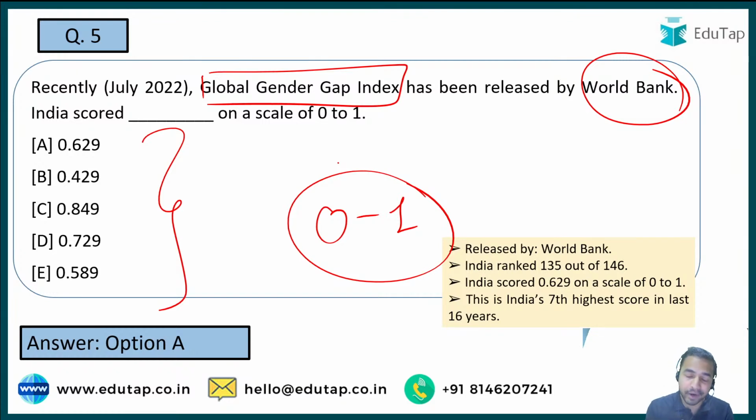And now apart from the score, you are also required to remember what exactly India's rank is. See guys, India's rank was 135 out of 146 countries and this was basically the 7th highest score of India in the last 16 years. Now you have a very important question. You are required to tell me which country has topped this particular global gender gap index. So this is the homework for you. Let's move on to the next question.